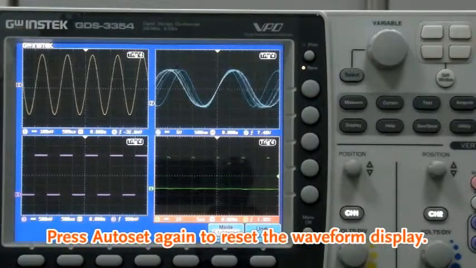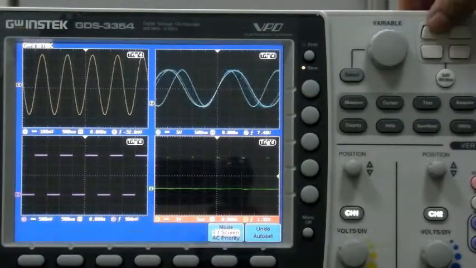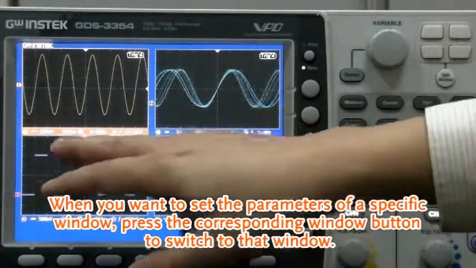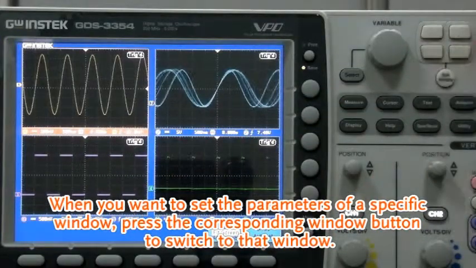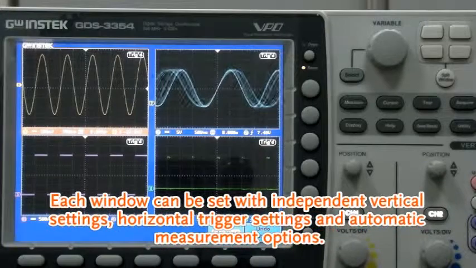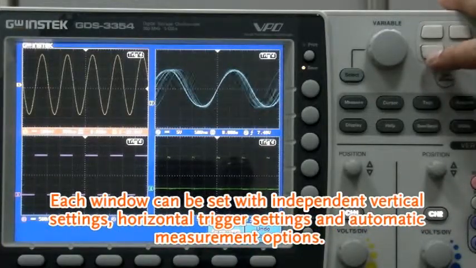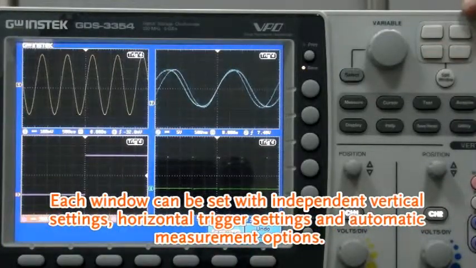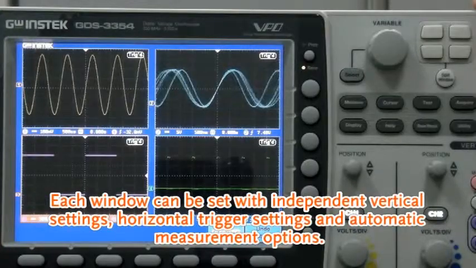Press Autoset again to reset the waveform display. When you want to set the parameters of a specific window, press the corresponding window button to switch to that window. Each window can be set with independent vertical settings, horizontal trigger settings, and automatic measurement options.